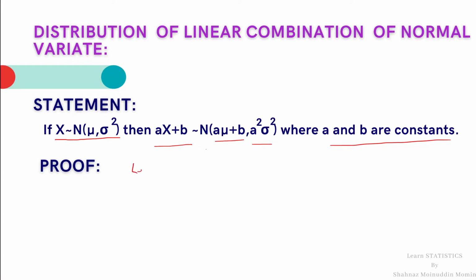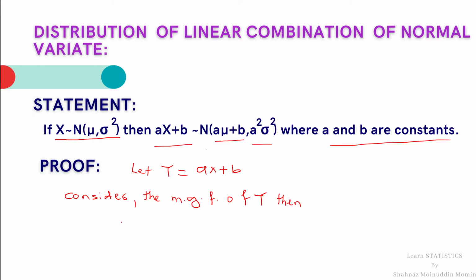Let Y equal to aX plus b. We shall define a new variable Y as a linear combination of X, aX plus b. Now consider the MGF of Y, the moment generating function of Y. Then